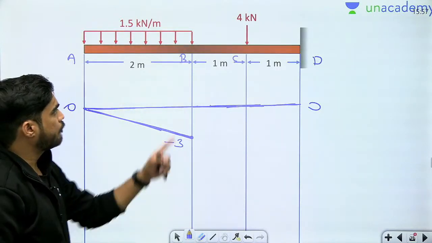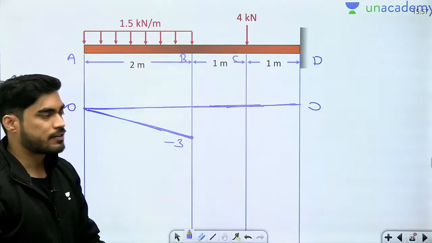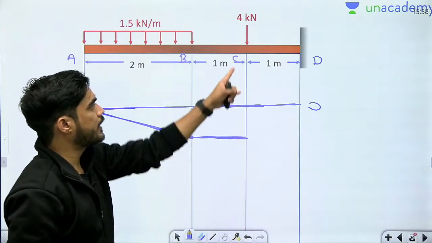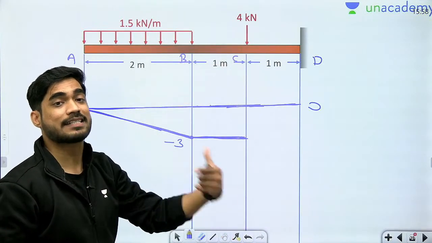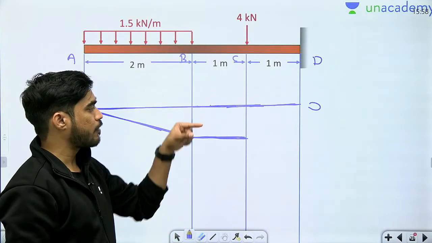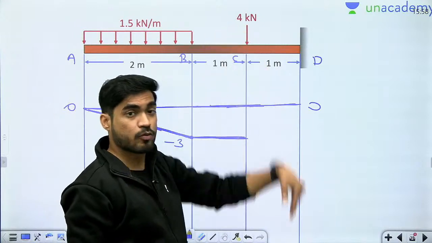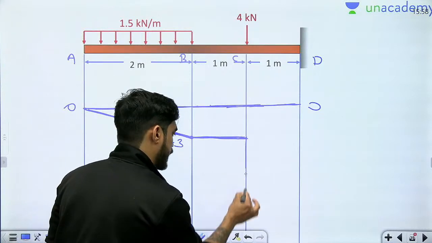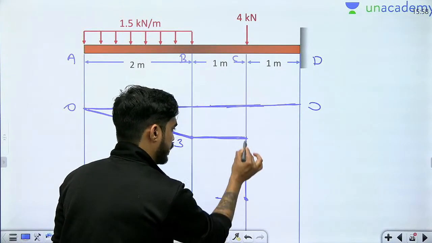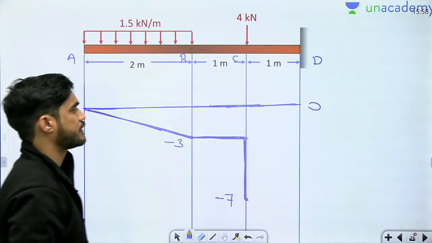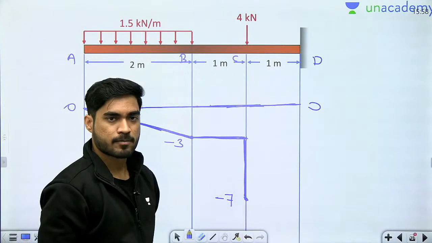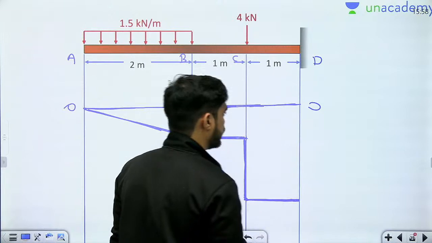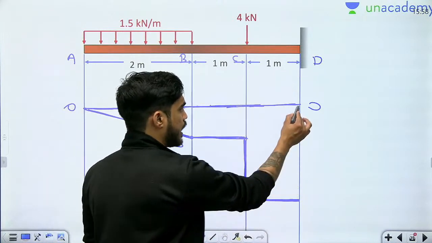Okay. Then from B to C, there is no load, and if there is no load, shear force will be constant. Then at point C, there is a point load, so there will be a sudden change. It will suddenly change from -3, this is a downward load so it is negative, -3 and -4, it will suddenly change to -7. Then from C to D, there is no load, so shear force will remain constant. Then in the end, it will become 0.